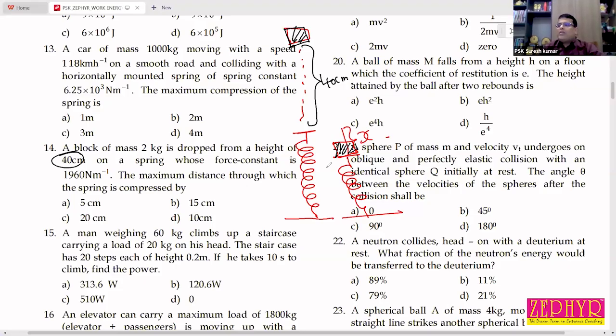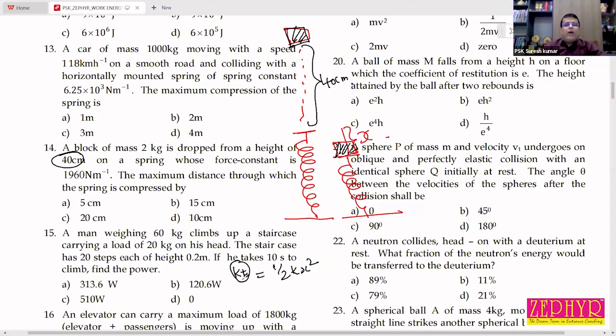At that time we can say like this: the entire potential energy is converted to kinetic energy, and the kinetic energy is converted into potential energy of the spring, because the spring exerts a restoring force. So kinetic energy is equal to half kx square.